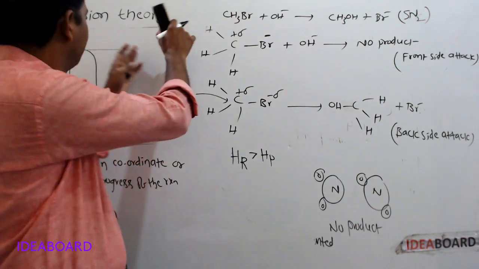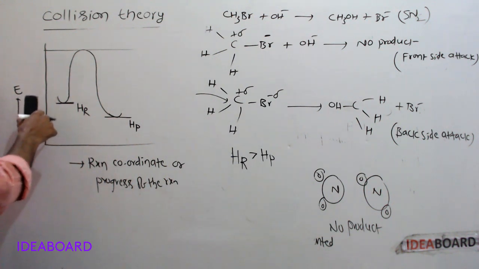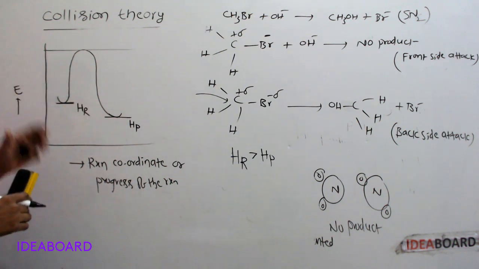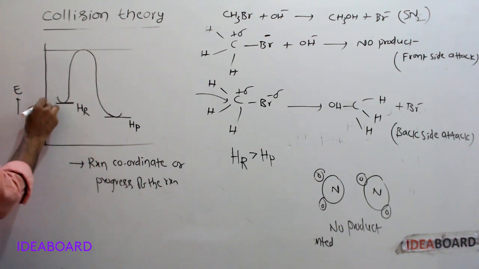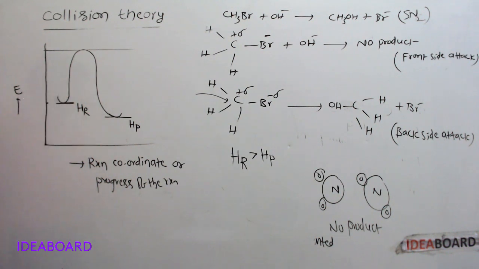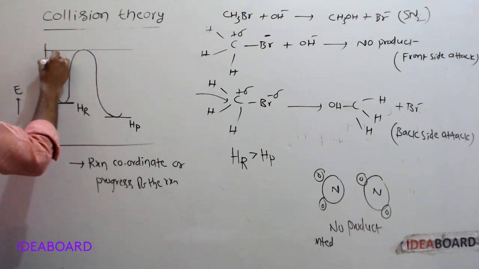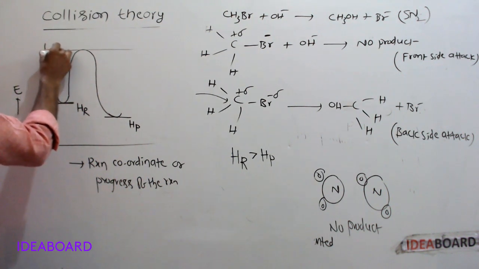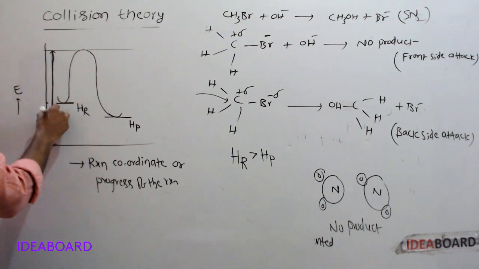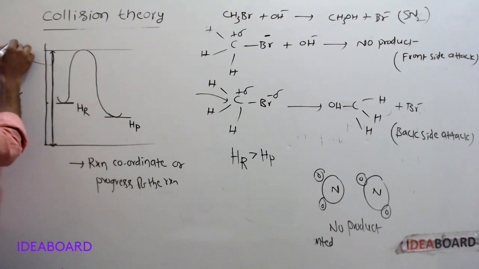Once again, just to remind you of the postulates of collision theory: at normal conditions, at STP conditions, energy of the molecules is very less, only this much. But to form the product, this much of energy is required. This energy is called threshold energy.